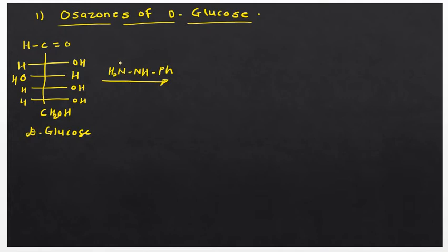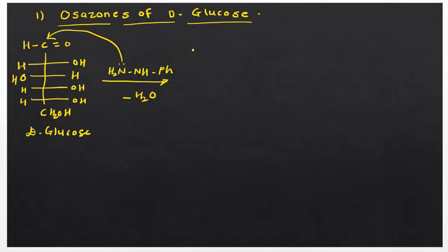On nitrogen there is a lone pair of electrons, so nitrogen is nucleophilic, an electron rich species, whereas this carbon is electron deficient due to the electronegativity of oxygen. So this carbon is the electrophilic carbon. This nitrogen will attack this carbon, and there is a condensation reaction in which a water molecule is removed to form the phenylhydrazone of D-glucose.